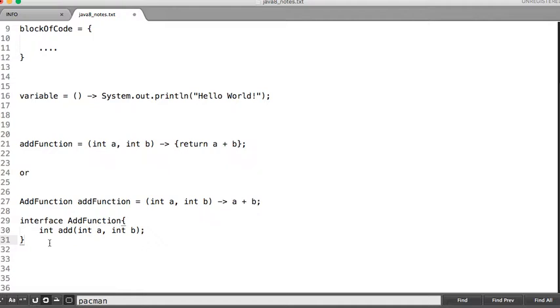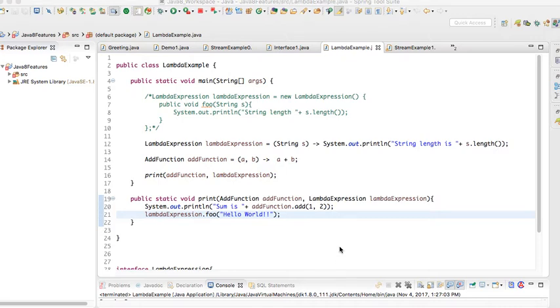Functional interfaces are like our regular interfaces. In our regular interface we can have more than one abstract method, but in a functional interface we must have only one abstract method. Let us look at some examples of lambda expressions, so you will understand more.